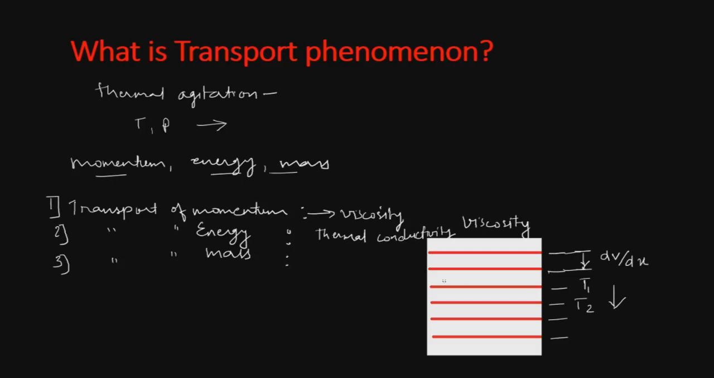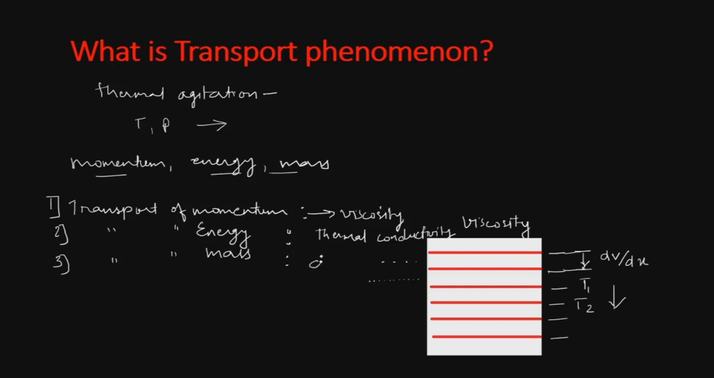The third one is the transport of mass. These different layers which are shown here may have different concentrations of molecules. So the concentration of molecules may be different in different layers, and then the molecules will move from higher concentration to lower concentration. This is the transfer of mass from a region of higher concentration to a region of lower concentration.